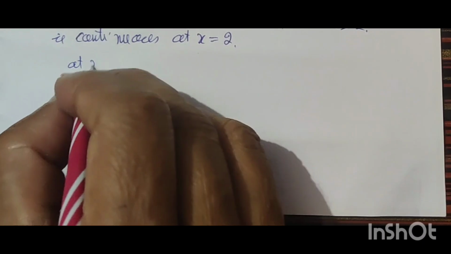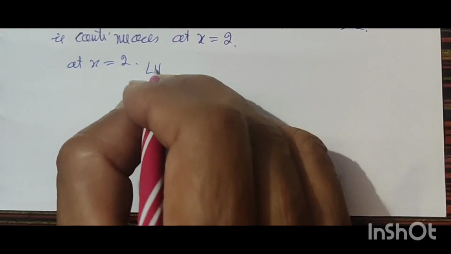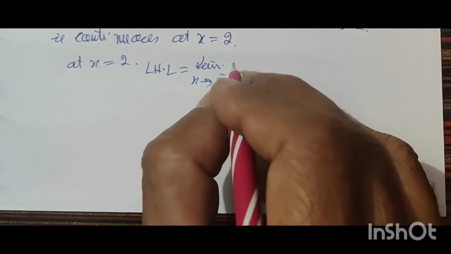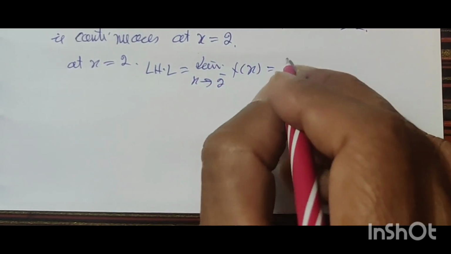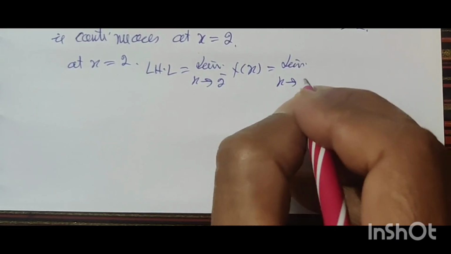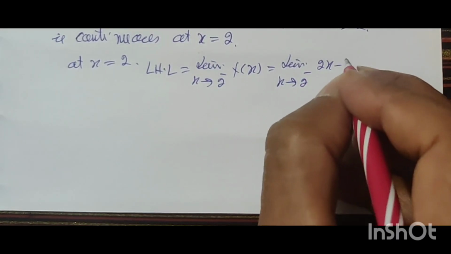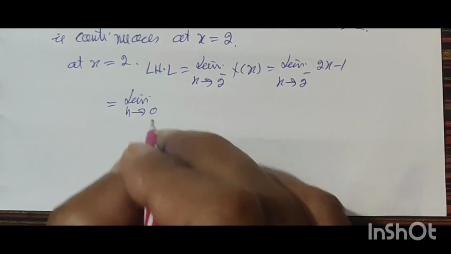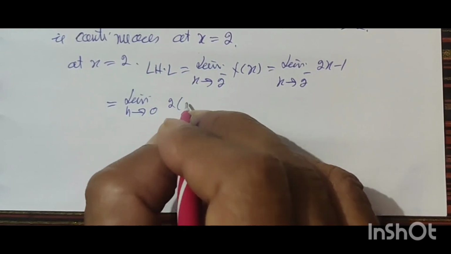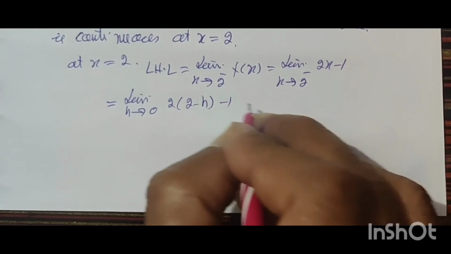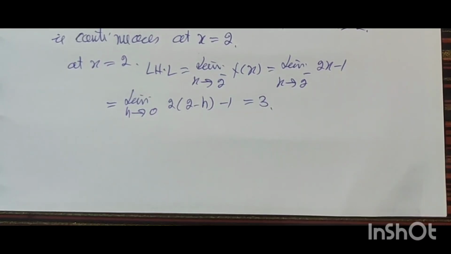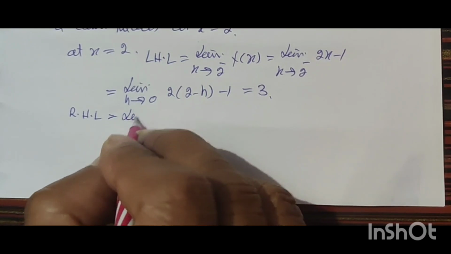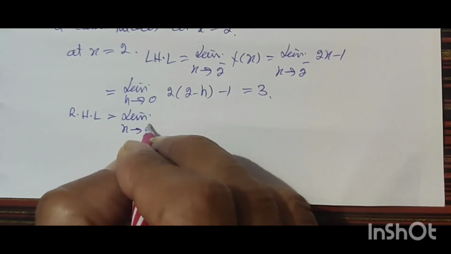At x is equal to 2, left hand limit, x tends to 2 negative f(x) is equal to limit x tends to 2 negative 2x minus 1 is equal to limit h tends to 0 twice (2 minus h) minus 1 is equal to 3. Now right hand limit, x tends to 2 positive f(x).